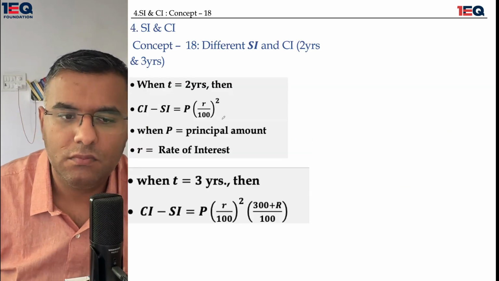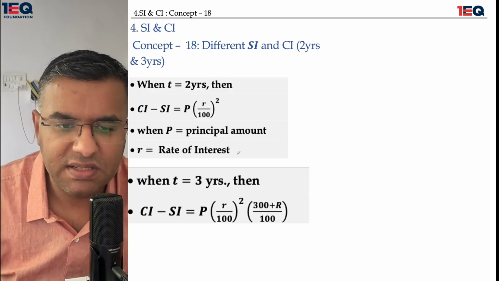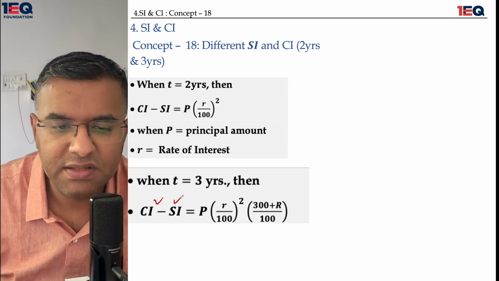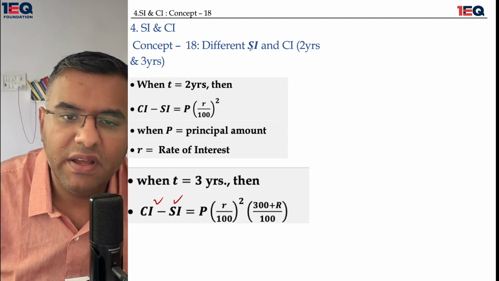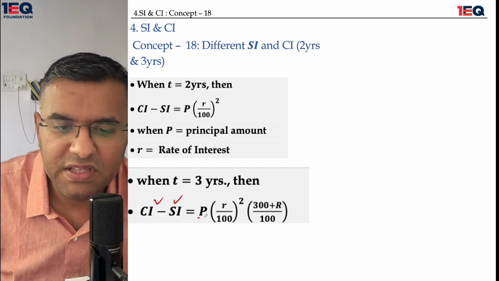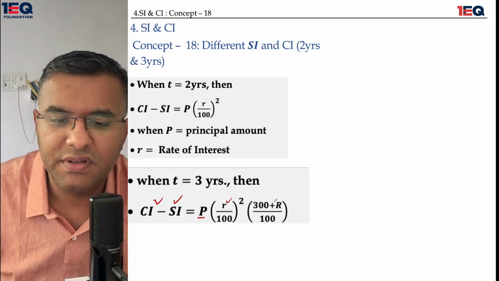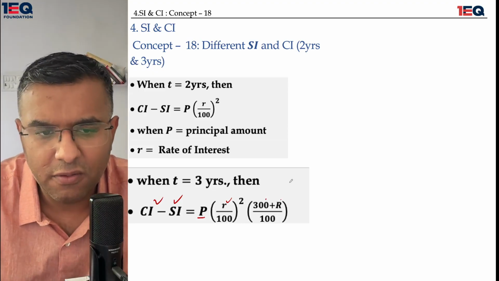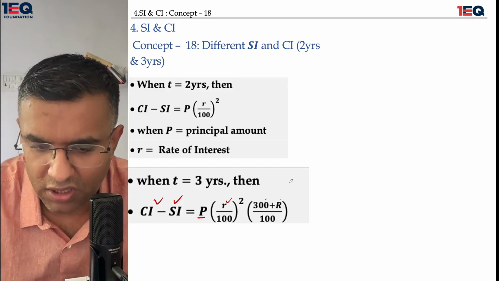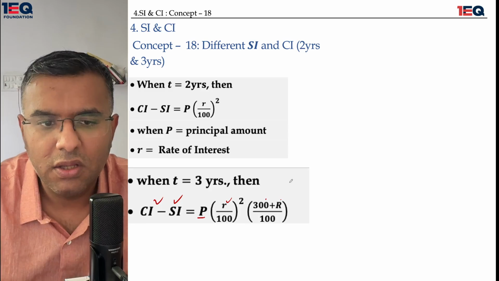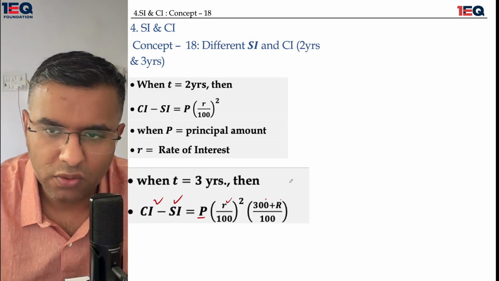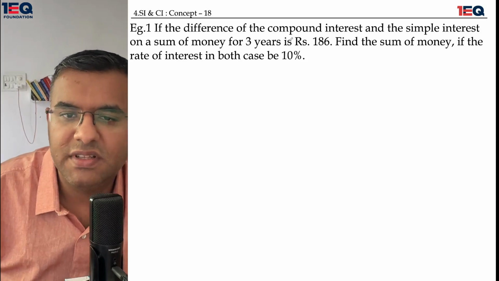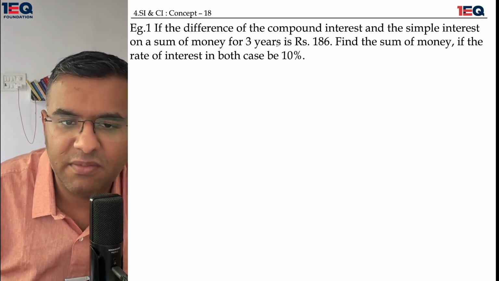Now there can be situations when you find that the difference between compound interest and simple interest has to be found out when you have a principal given to you, the rate of interest, 300 plus r would be there, and 100 and 100. So this is a standard formula which you can use throughout the upcoming questions. Okay, you'll get to understand them when I talk to you about them in the questions.